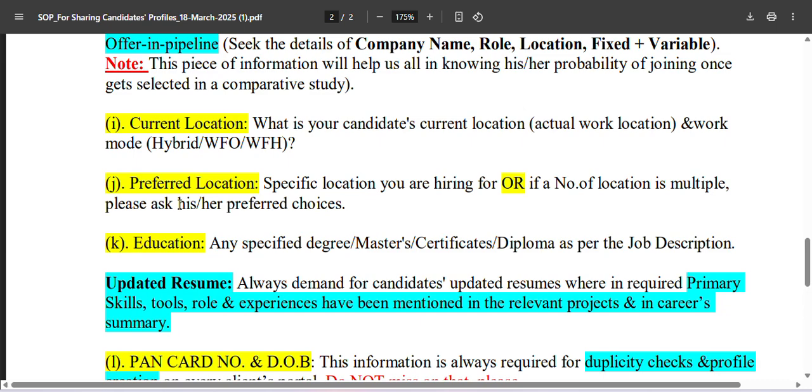Then comes the education column, wherein if as per the job description any specific degree or masters or certificates or diploma is mentioned that the HR is looking for, you would always find this piece of information in the job description, right? So it should be as per the job description only, always. And for your information, every company nowadays is looking for candidates who are at least graduates, right?